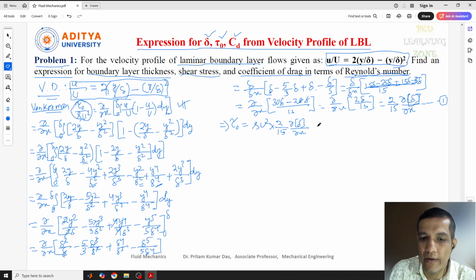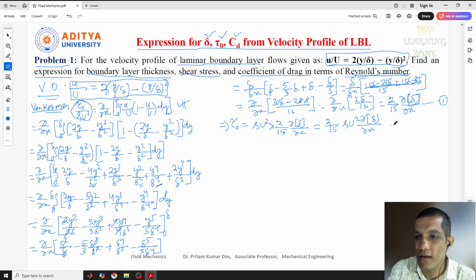We'll directly call this equation 1, because only after solving did we get this. Now this is only tau naught that we have solved here.